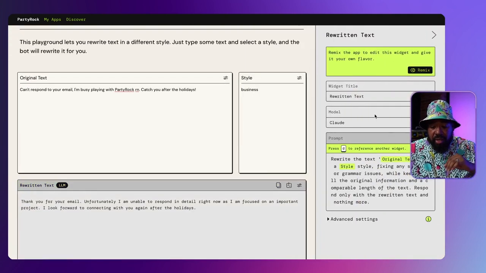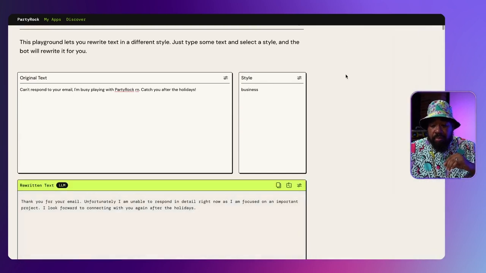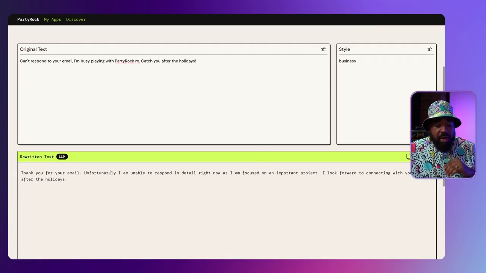And here we're using the Claude large language model. We send that as a prompt, and now our text is rewritten in a more business style, more professional style that we can actually send in our email. This is very helpful for the day-to-day. This is a real great experimental app that you can build for yourself using generative AI.